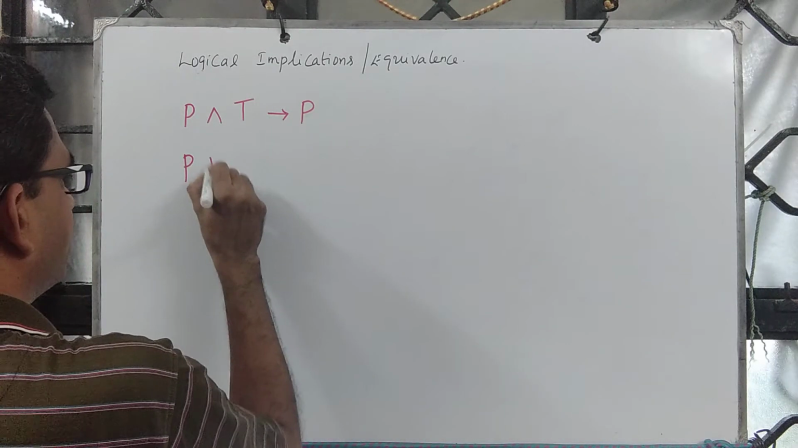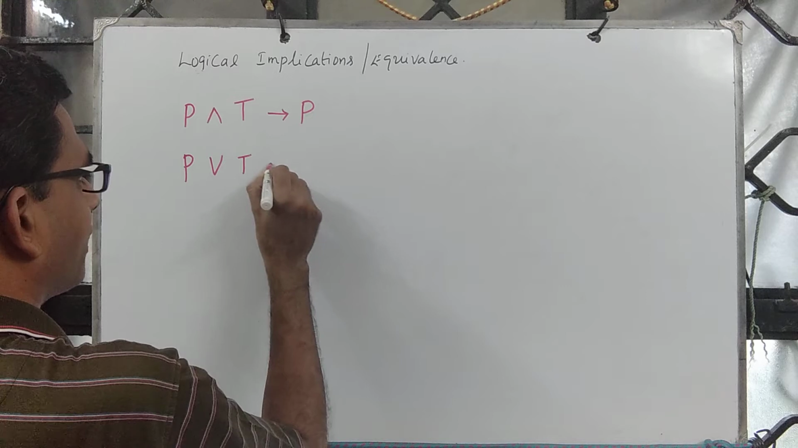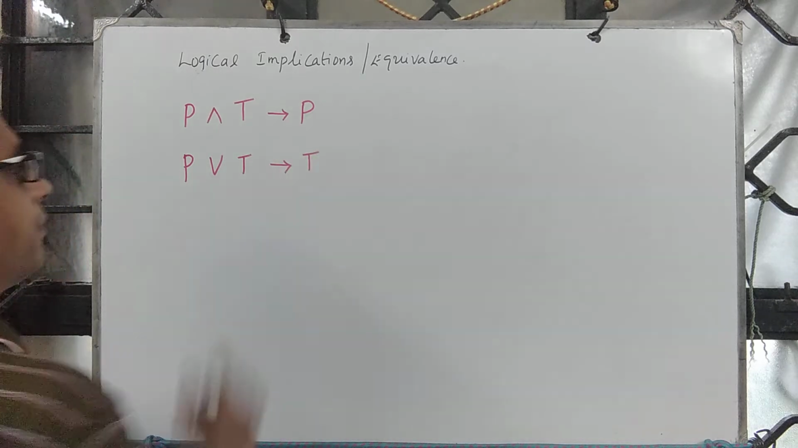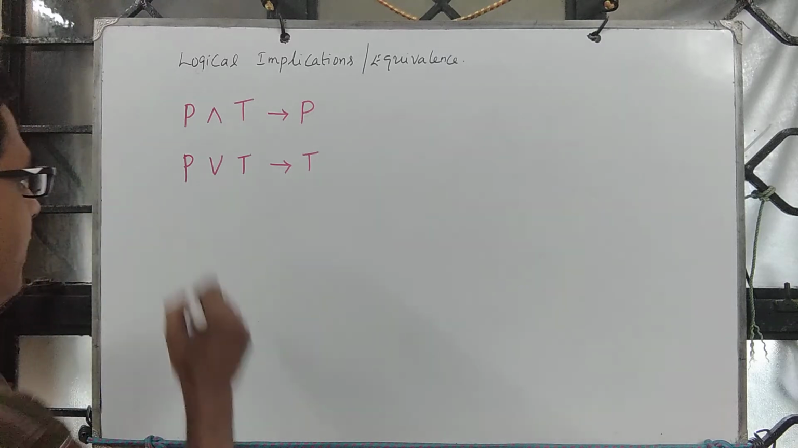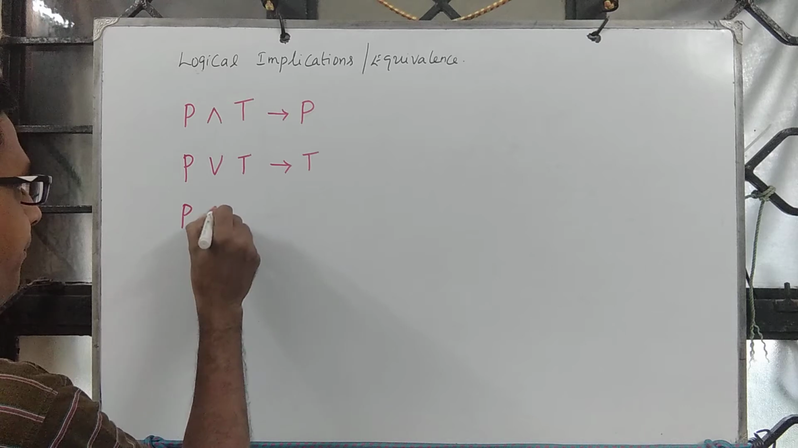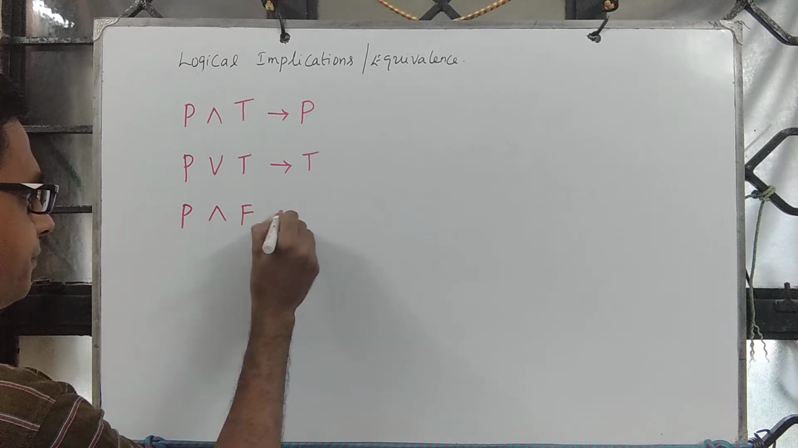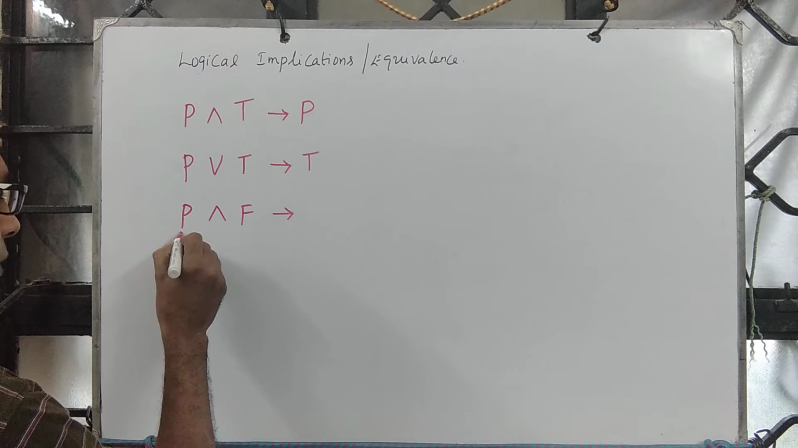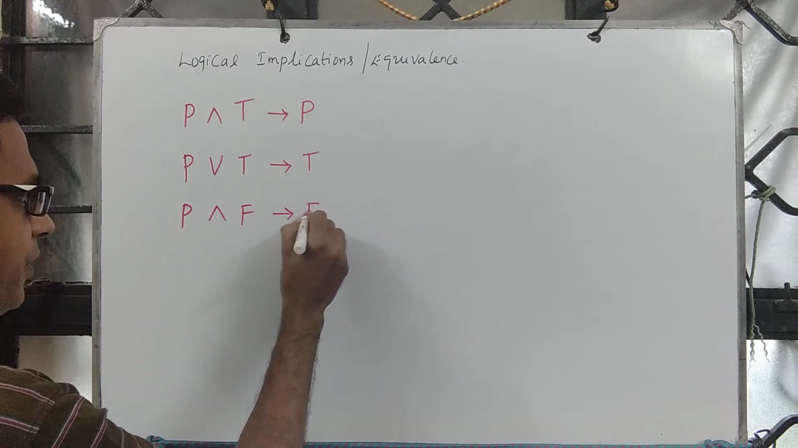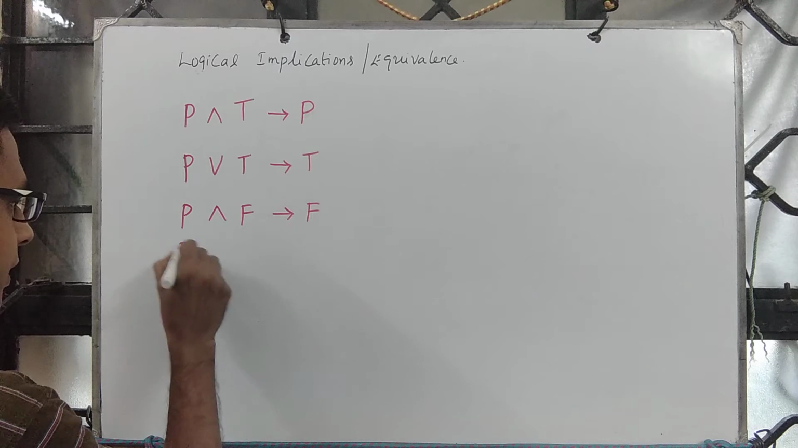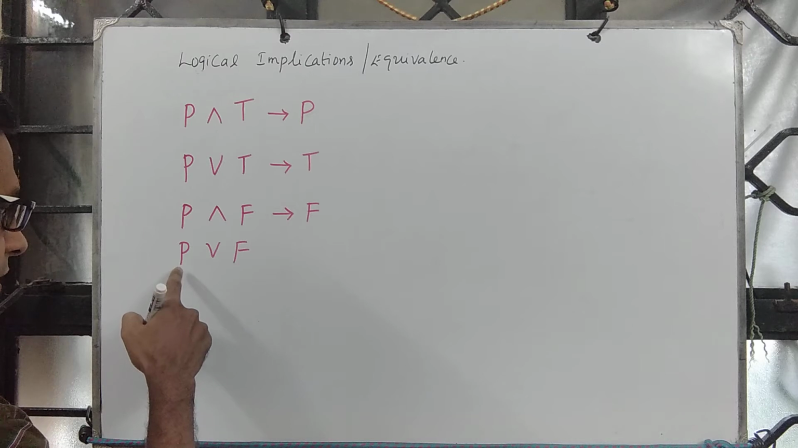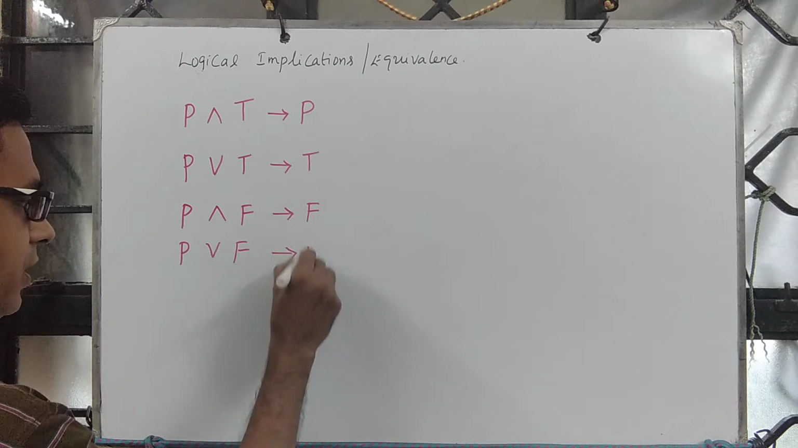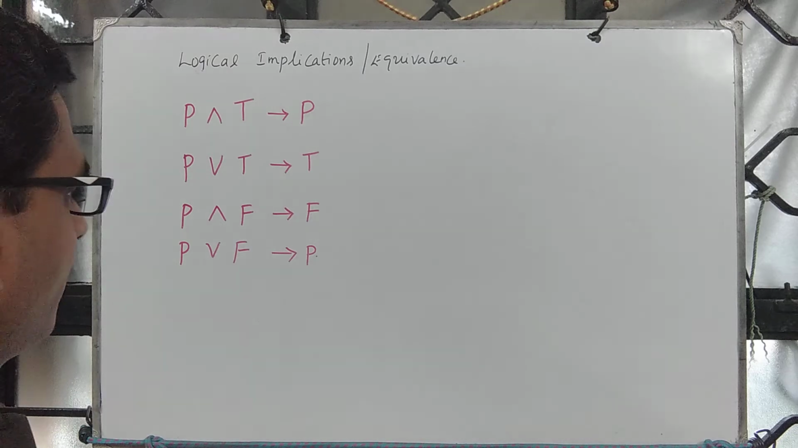Let's look at this. If it is P or T, then we can always conclude that it is true, whether P takes the value true or false. Correct? Similarly, you look at P and F, and whether P is true or false, this is going to be false always. P or false: if P is false, then it is false; if P is true, then it is true. Then it depends on P. Fine.